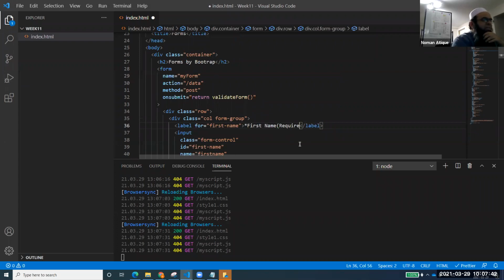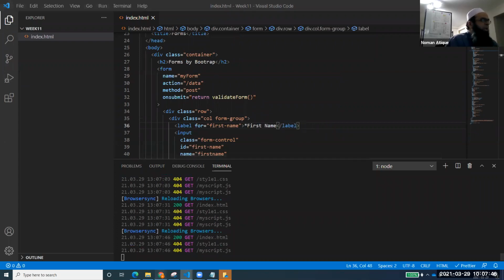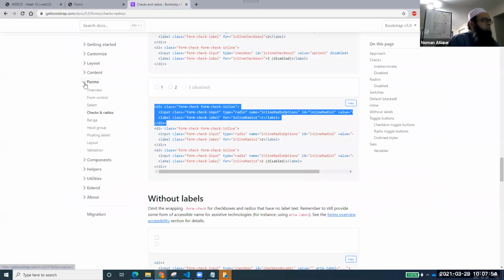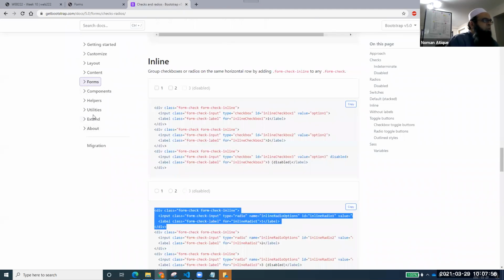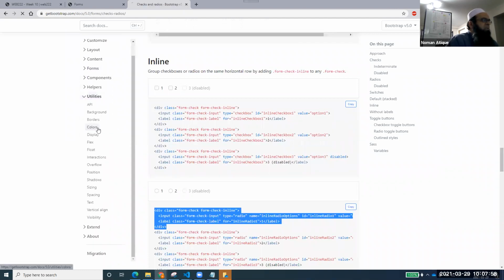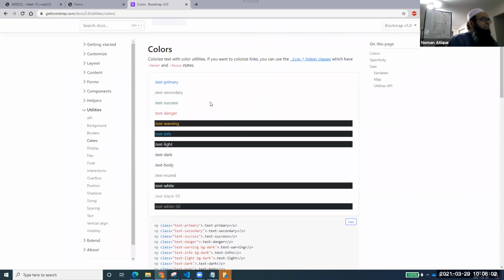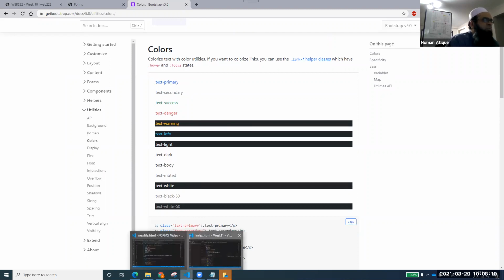But have you seen this colored asterisk that comes with all those input elements, to show the user that these are the required attributes? And there is one another interesting thing. If you go to utilities and colors, you'll find some utility colors. Even though we can do that an easy way as well, this is one way I want to tell you that this is a very good way of showing something. So you see text-danger. There is a class .text-danger.